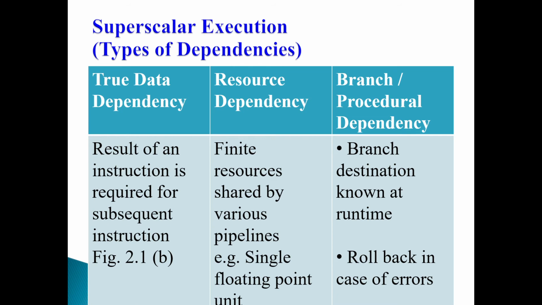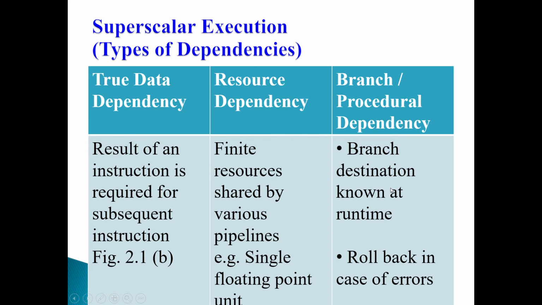Your superscalar is nothing but multiple pipelines. If you are dealing with a single pipeline, branch prediction at runtime and errors in branch prediction add complexity, and just see how the complexity increases with superscalar, because you are dealing with multiple pipelines. So that is also a dependency.